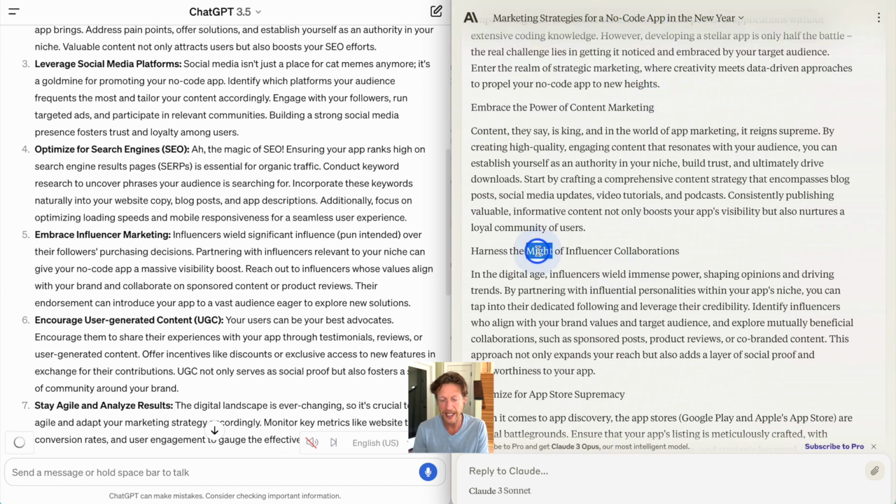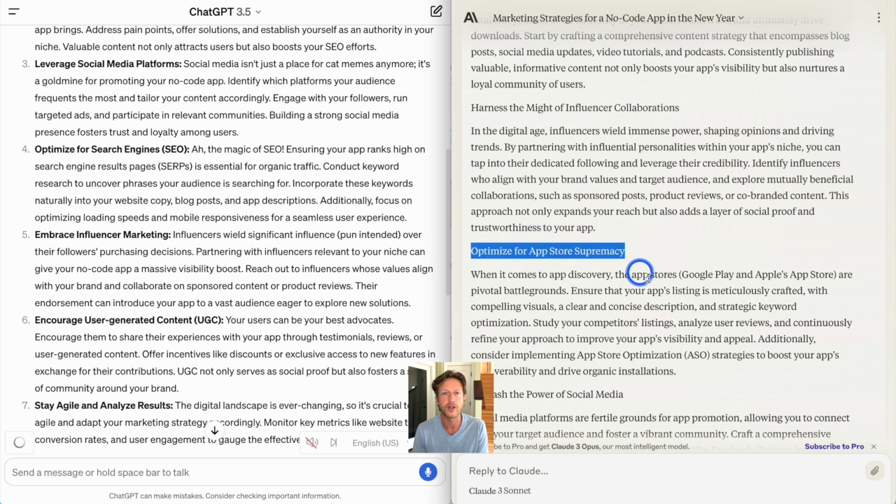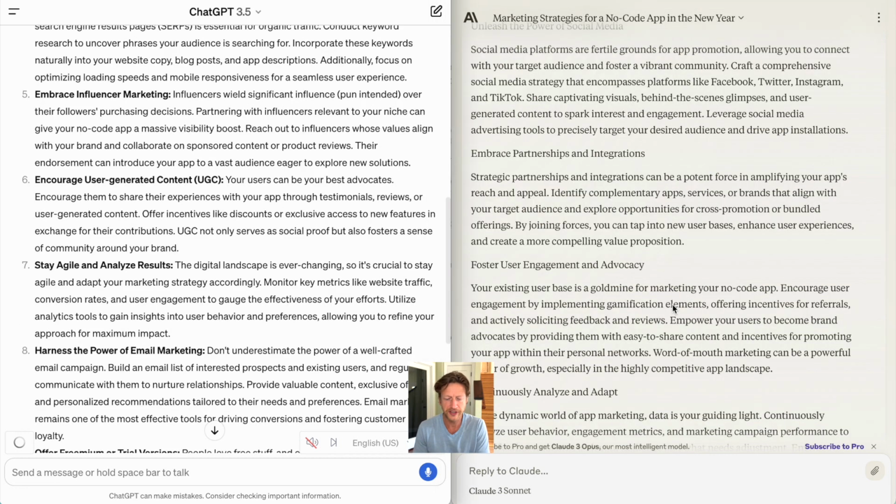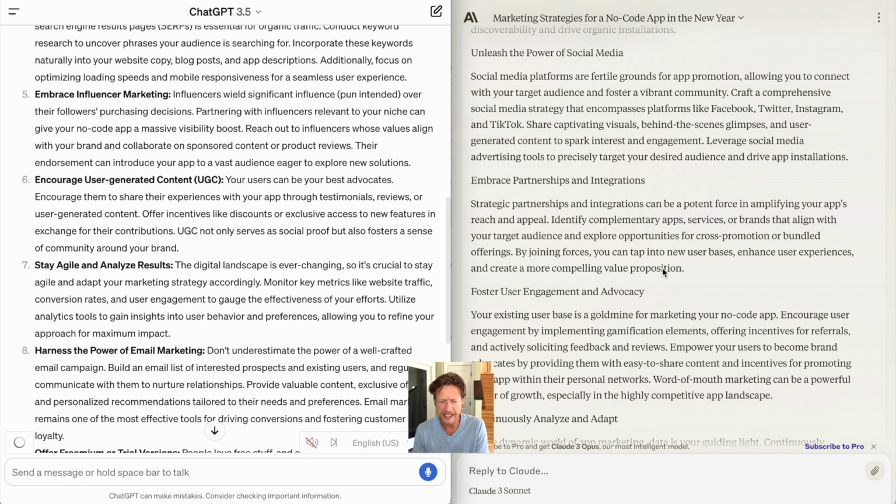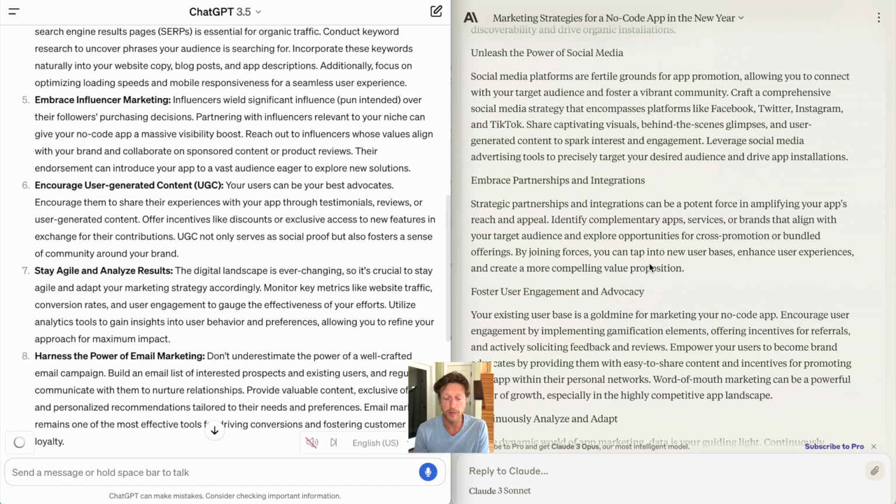So it's done the titles here and the different steps that you should take in order to do this. Now, I'm not going to read all of this to you, but I think Claude reads a little bit better, though they're very similar in terms of the way that they read. They both follow the same structure and they talk about very similar things. Now, to improve this, you can say, please rewrite this, but don't do this, use these words, don't use these words, make it less conversational. So with free models, you can always go back and adapt to what you want to do. With paid models, you can put a style guide into the GPT in order to produce those results every time.